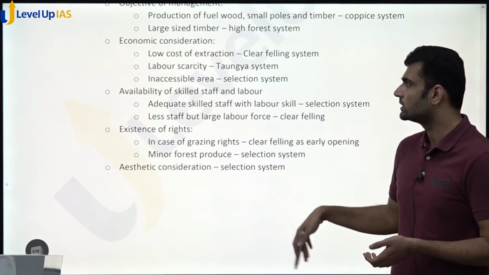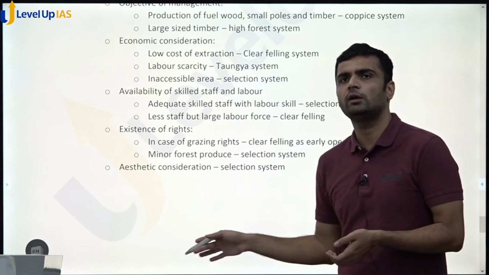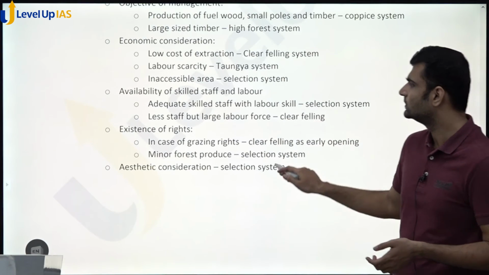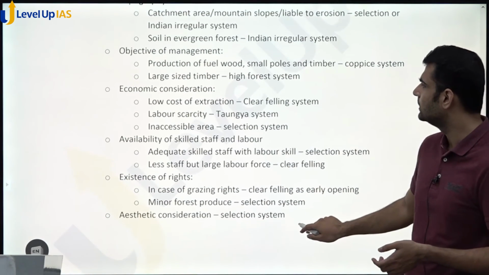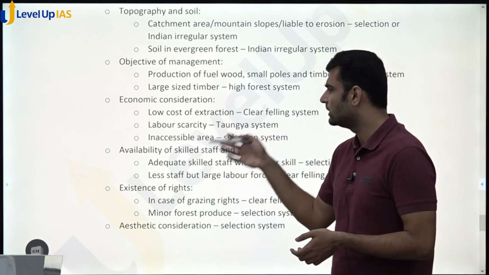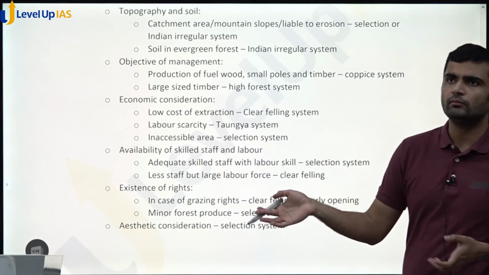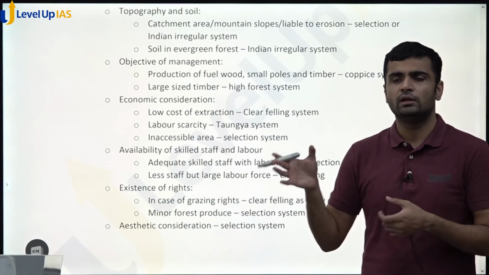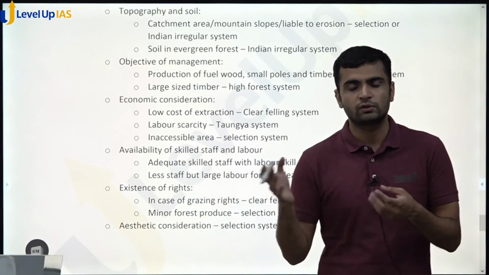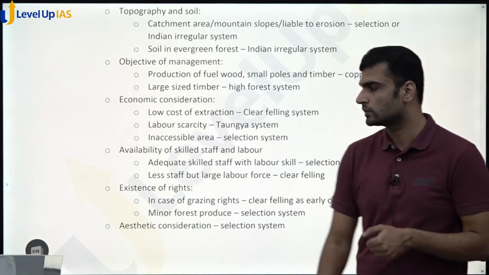Then economic consideration. So this is very standard, and you can find this in any standard book. In Manikandan and Prabhu, it's discussed in great detail, and there is nothing for me to discuss per se. There is nothing unique. Economic consideration might be there, availability of skilled staff and labor, existence of rights. If there are people living in the area around, then we want to open up that area as quickly as possible, so clear felling has to be done. Selection cannot be done in such areas.